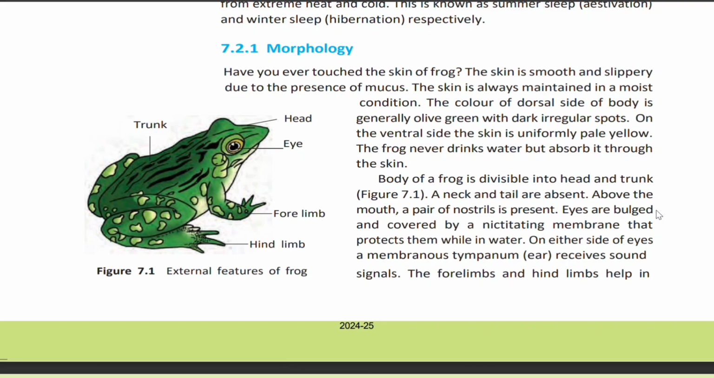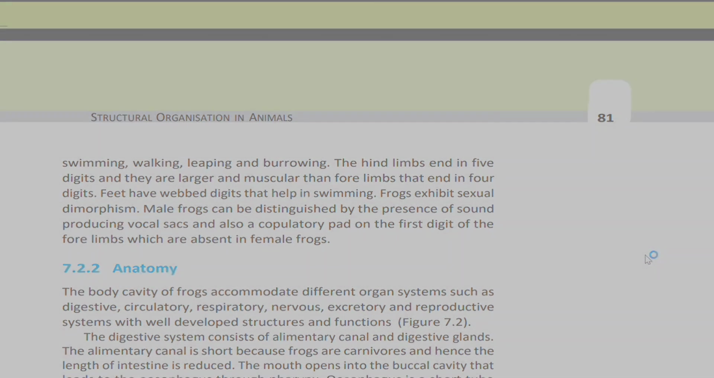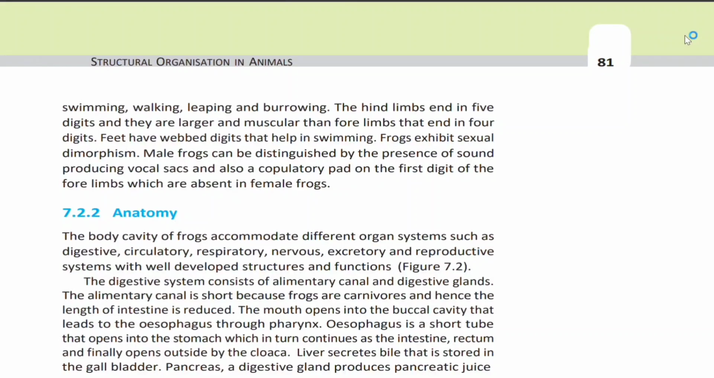The forelimbs and the hind limbs help in swimming, walking, leaping, and burrowing. The hind limbs end in 5 digits and they are larger and more muscular than the forelimbs that end in 4 digits. Feet have webbed digits that help in swimming. Frogs exhibit sexual dimorphism.